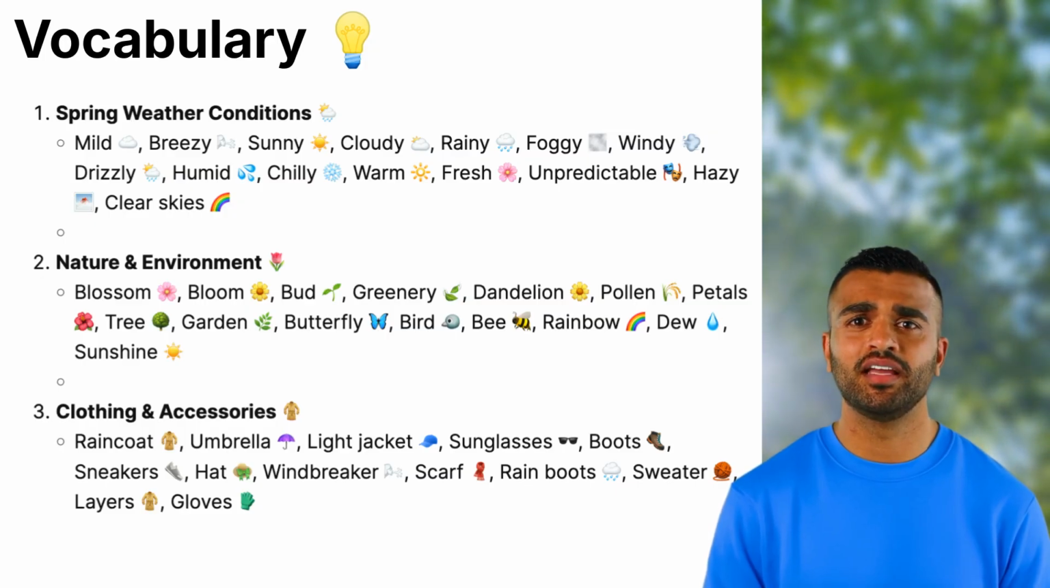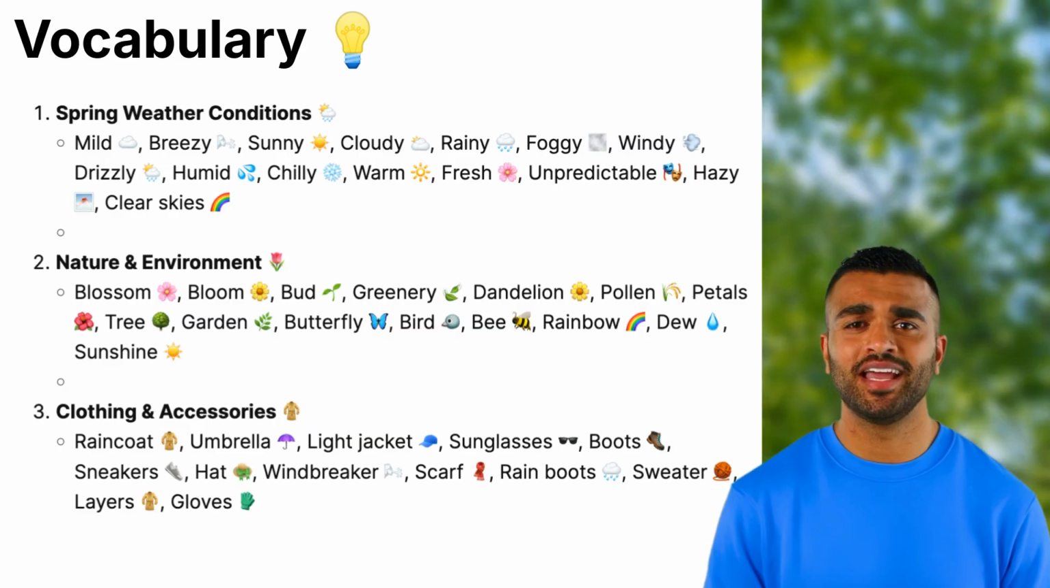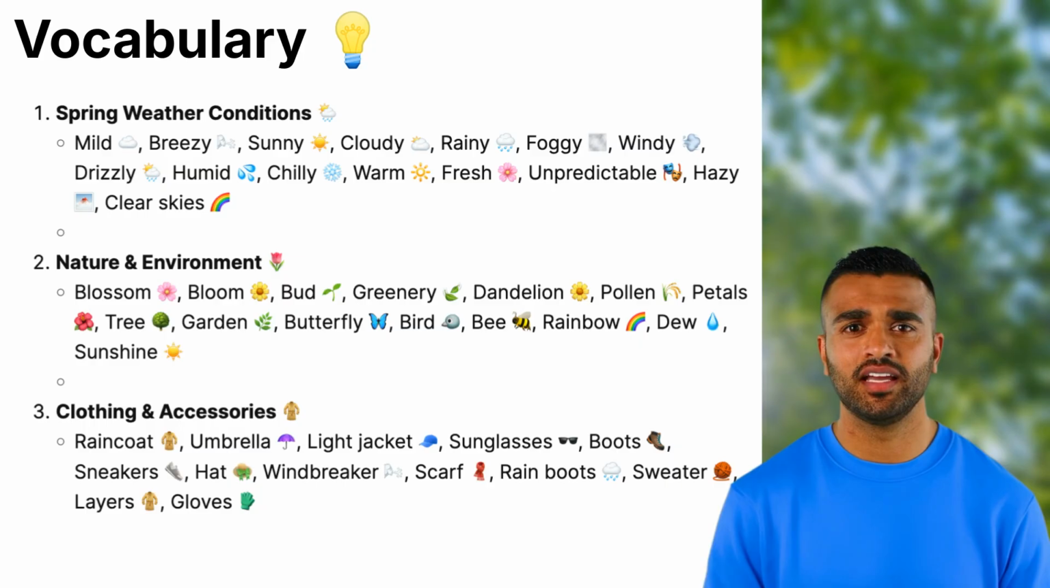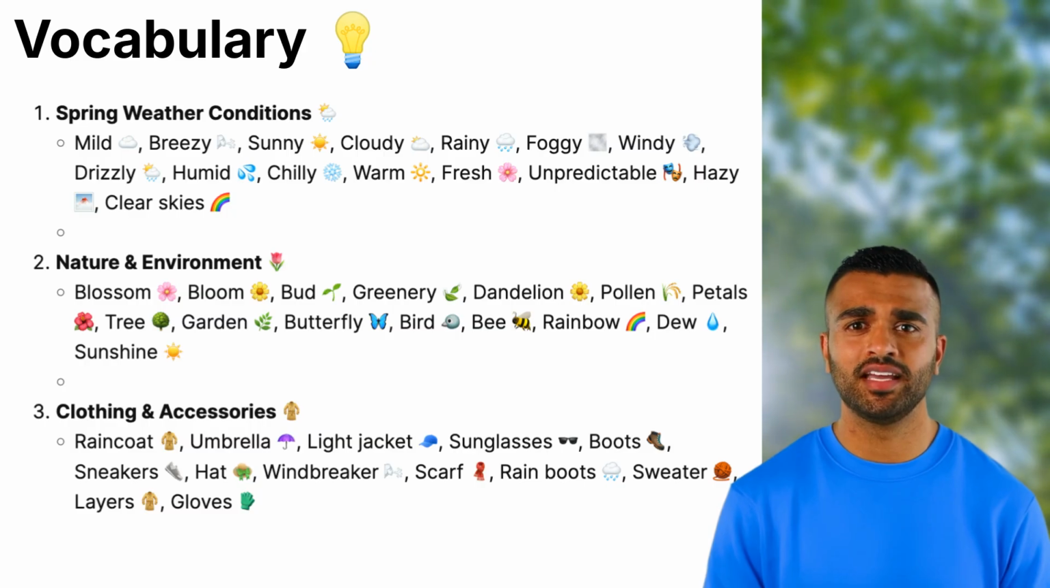Rainbow: a curved line of colors seen in the sky after rain. Dew: small drops of water on grass or plants in the morning. Sunshine: light and warmth from the sun. 3. Clothing and accessories. Raincoat: a waterproof jacket worn in the rain. Umbrella: a tool used to stay dry in the rain.